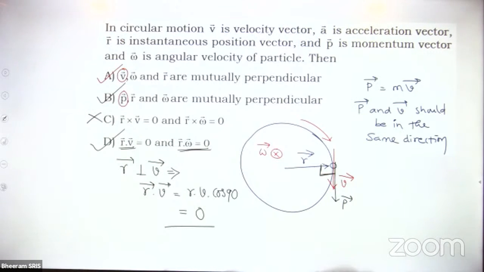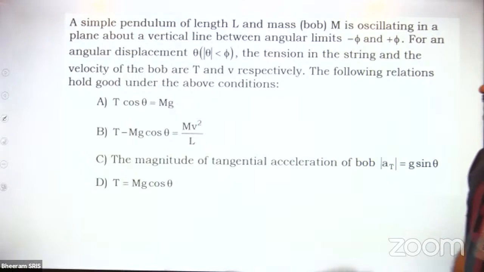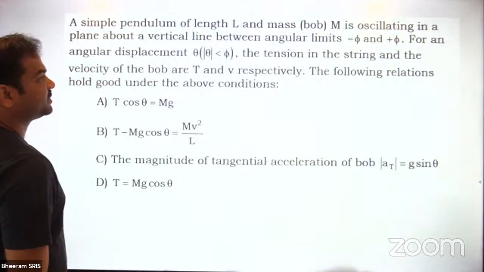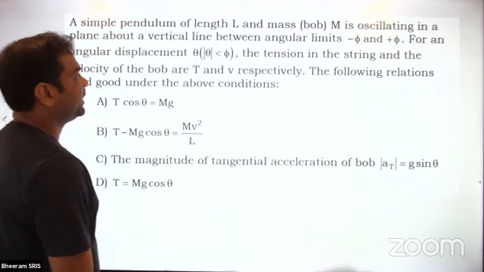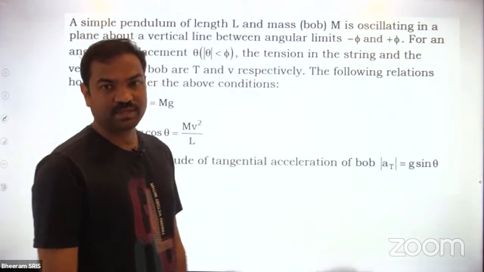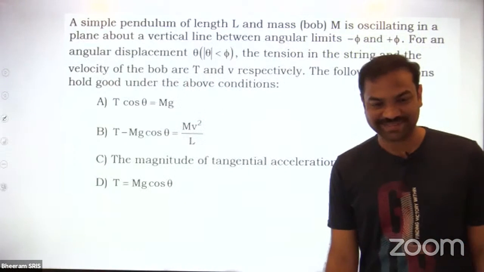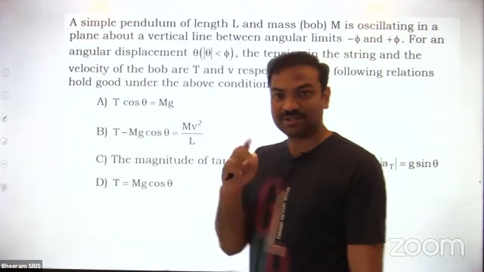So let us go with the next question. A simple pendulum of length L, mass M, is oscillating in a plane about a vertical line between angular limits -5 and +5. This question I have given only to test your vertical circular motion, the oscillation part.